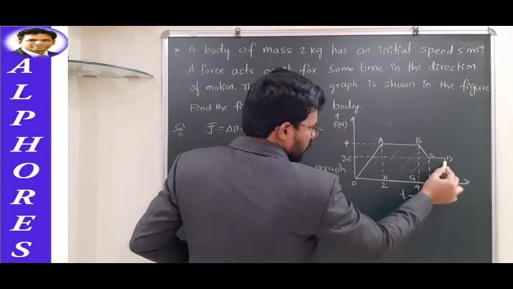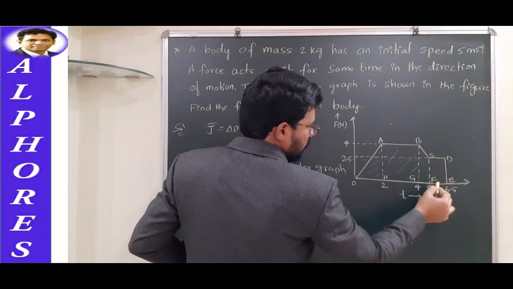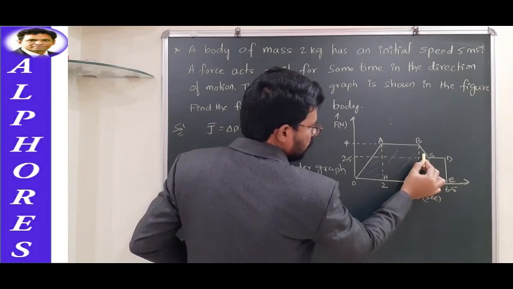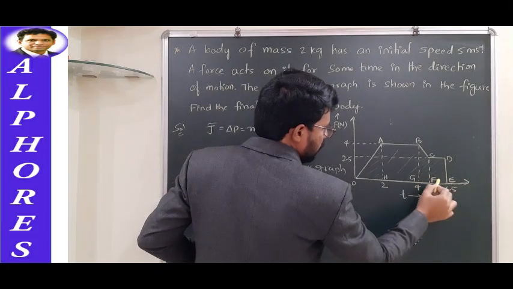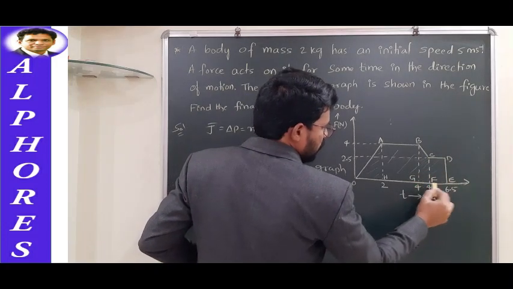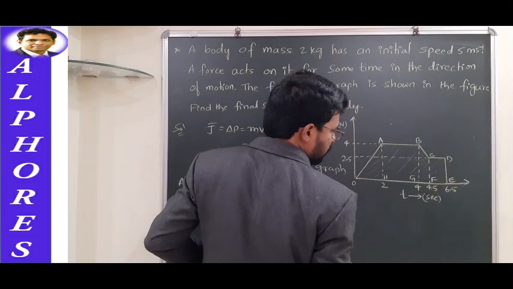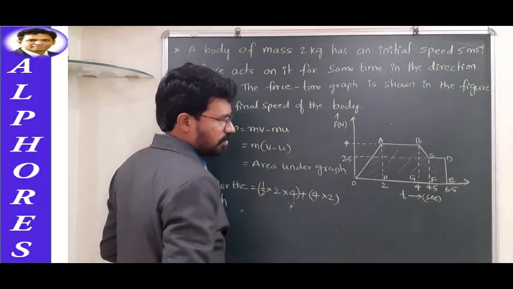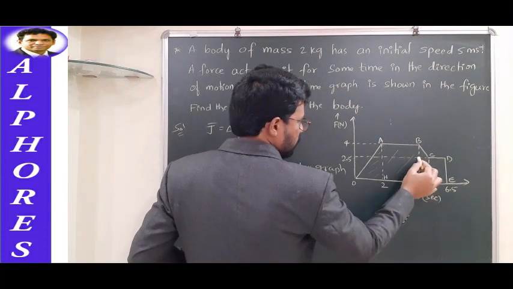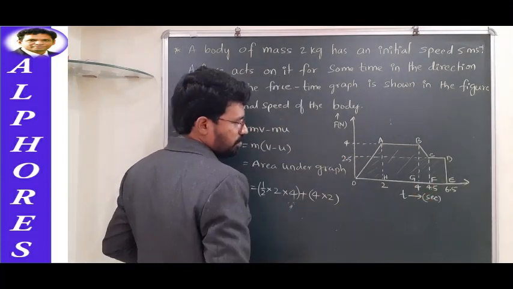What about this entire area? This small triangle's area we'll find out later. Let us first find this entire area. From here to here, the length is 6.5 minus 4, which is 2.5. And from here to here, it's 2.5 as well.